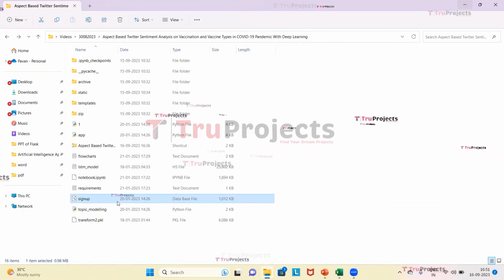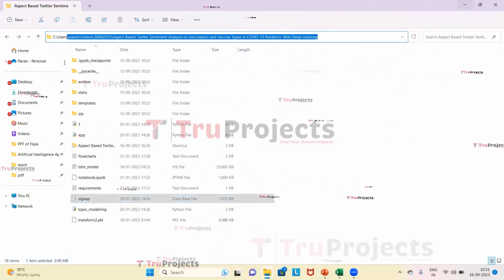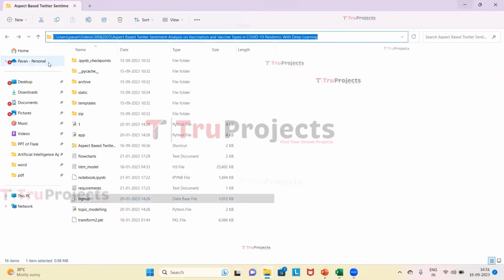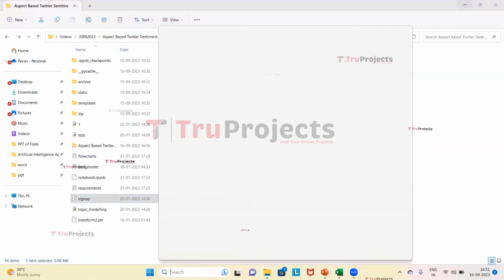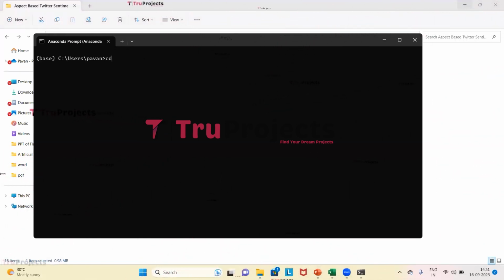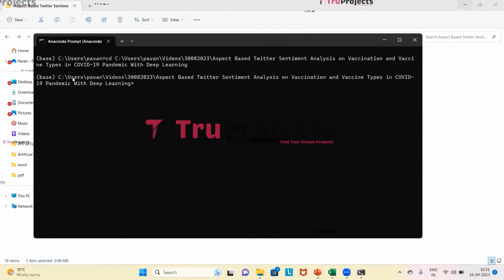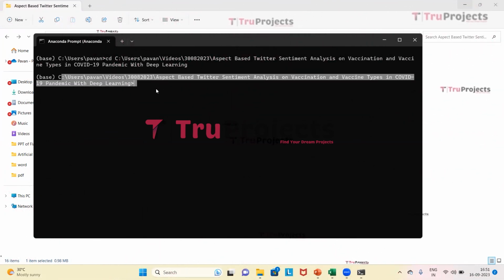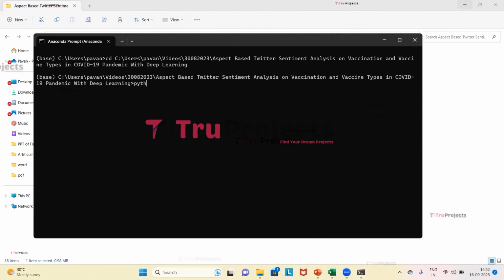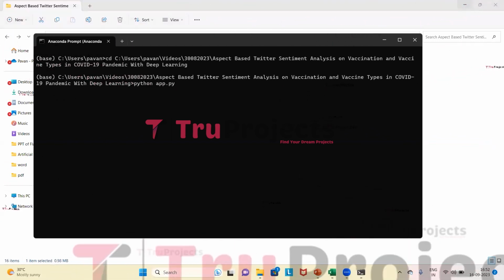Now we need to copy the path of the code folder from the address bar of the file explorer. So we will copy this. And now we will open the Anaconda prompt. Using the cd command, we need to paste the copied path and click on enter. By this, the current directory is changed to the code folder's path. Here we need to type python app.py. This will compile the app.py file, execute the Python script and perform a runtime check for any syntax errors or logical issues.